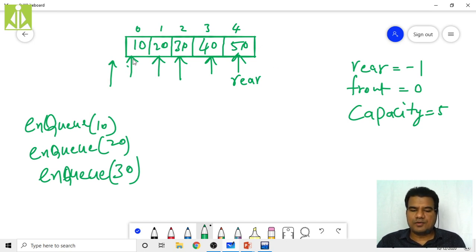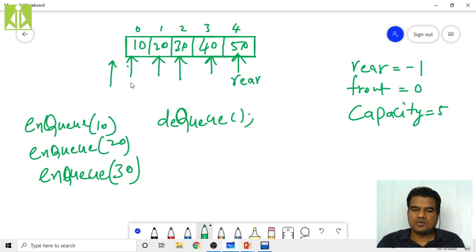Now let us perform the DQ operation. Initially my front value is 0. How am I performing the DQ? It is very simple. We don't have to pass the element. Simply write DQ of, that's it. Now what will happen? Your front will get incremented, and the value you have at the 0th location will be discarded.